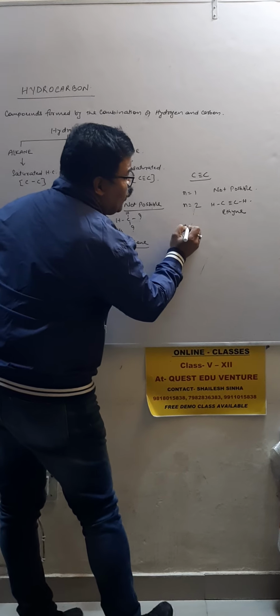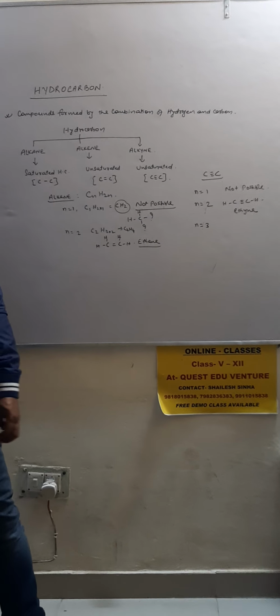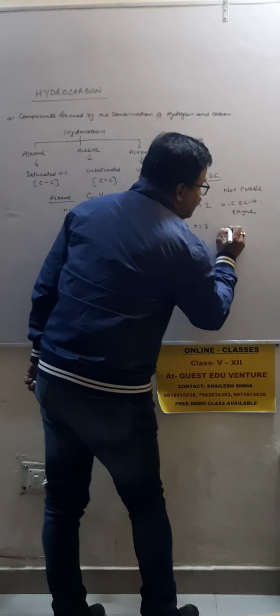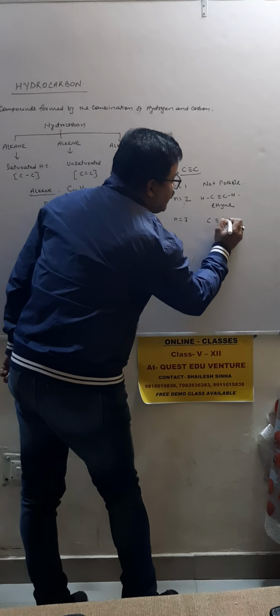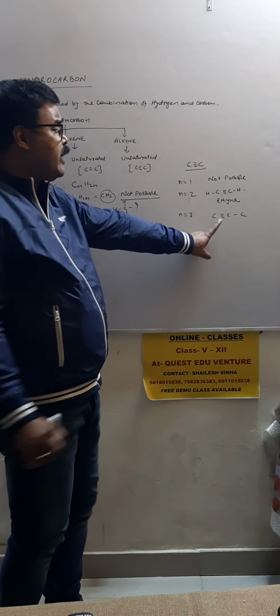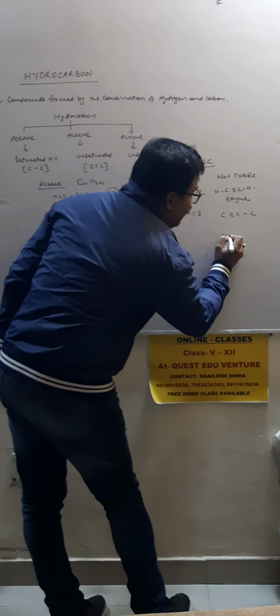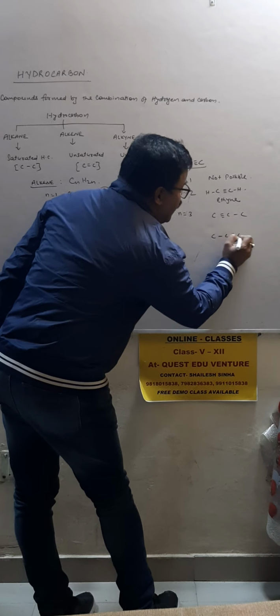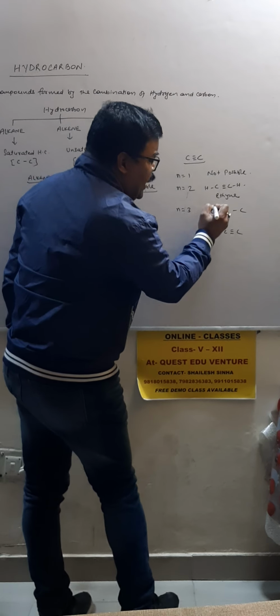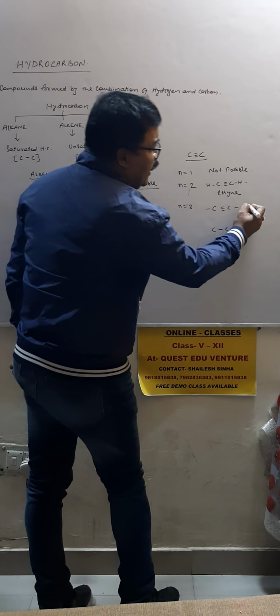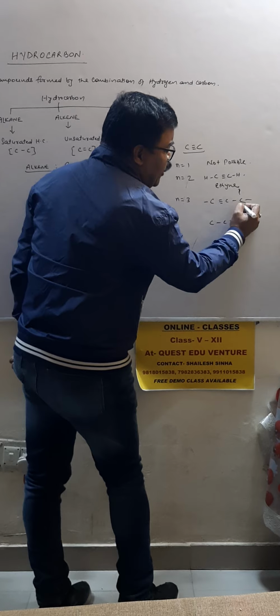If you take n equal to 3, the compound becomes, the structure becomes this. You can put triple bond over here as well as over here also. Now 1 hydrogen can be added over here and 3 hydrogen can be added over here.